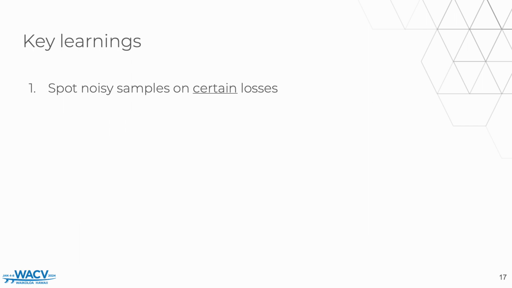And here are some take-home messages from this presentation. The small loss trick is useful, but we have to be careful about which losses we are using it on. We needed to separate clean and noisy samples and used Otsu's threshold method for that. This method is a one-dimensional discrete analog of Fisher's discriminant analysis and selects a threshold that minimizes the intraclass variance, or equivalently maximizes the interclass variance. While this algorithm is typically used to perform image thresholding in classical vision, it can also be used in other problems, as it does not require any optimization, has no hyperparameters, and achieves the same result as globally optimal k-means.